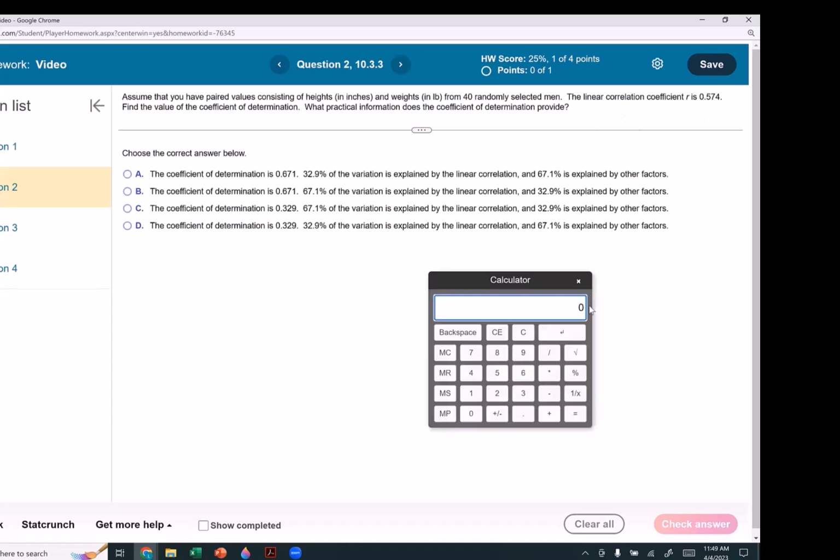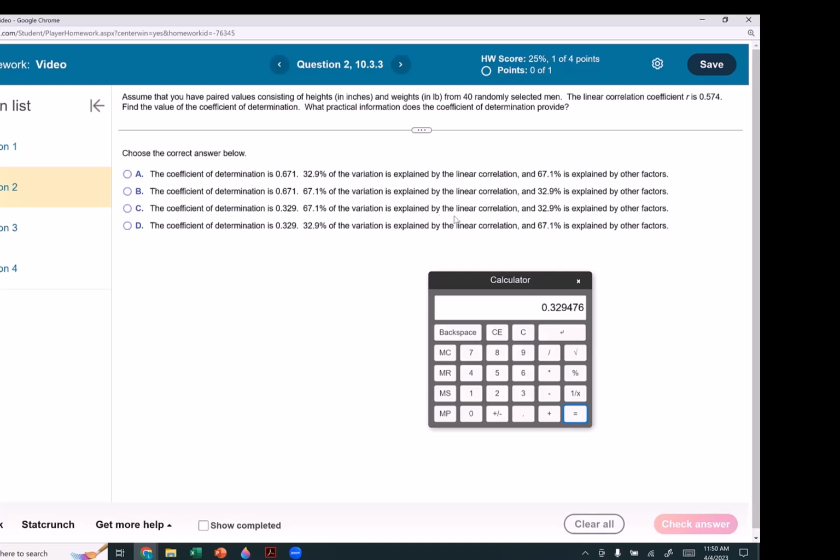We need to take R, which is 0.574, and square it, but I don't see a square. We'll just multiply it by itself. This is my coefficient of determination. We know it's not the first two, it's one of the second two.